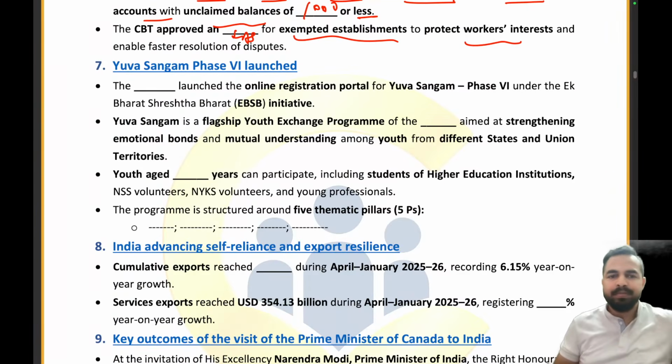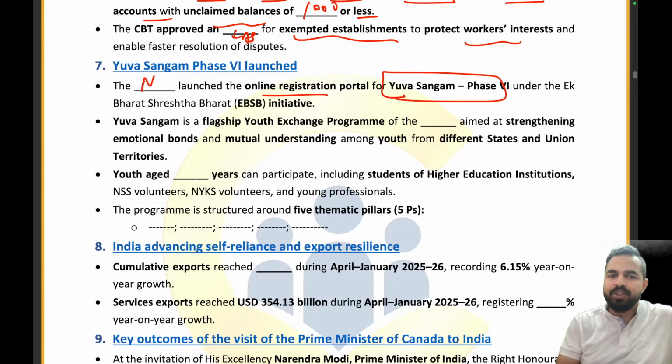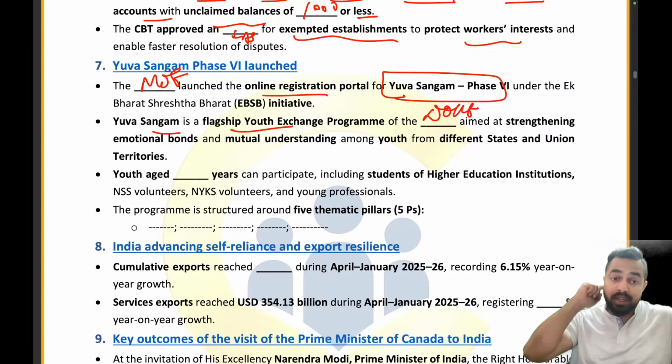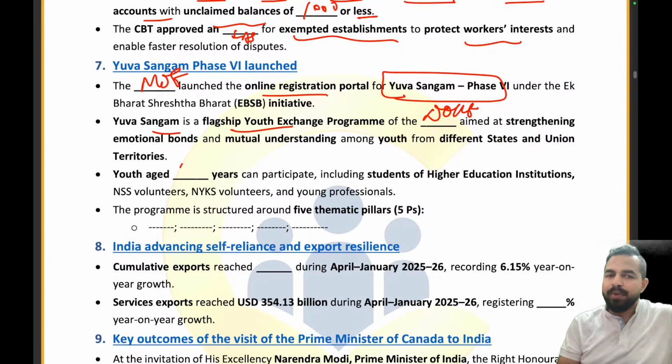The Yuva Sangam, which ministry launched the online registration portal for Yuva Sangam phase 6? What is the name of the ministry? Ministry of Education. Absolutely right. Yuva Sangam is a flagship youth program of the Department of Higher Education aimed at strengthening emotional bonds and mutual understanding. Now please tell me, what is the age group of youth who can participate? 18 to 30 years.